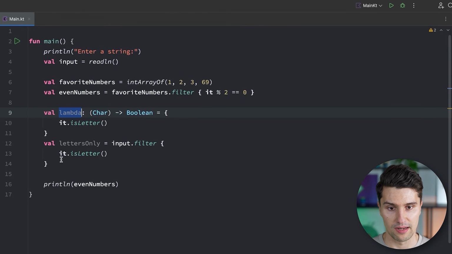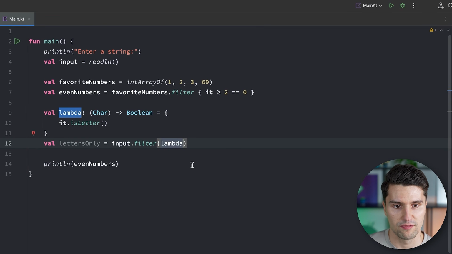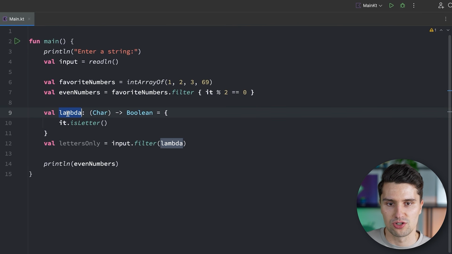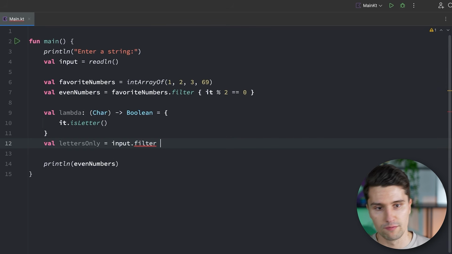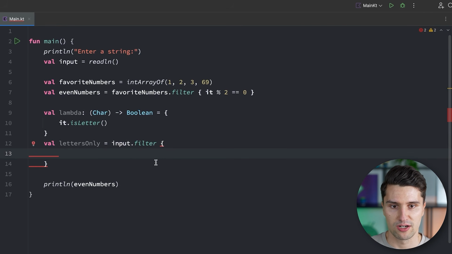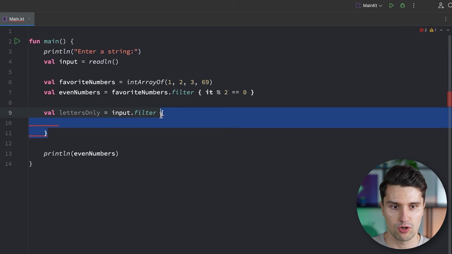And then we can take this Lambda and actually pass it as a normal argument here to our filter function. So this shows you that this Lambda function is actually not just some random block of code, but it can be saved in such a val or var. And then we can use this as a normal object or variable in our code and pass this around as parameters to such functions. And what we did before is just the convenient way of creating such a Lambda function so that we don't need to do something like this before. But in the end, this block of code is just to be seen as an argument, as a parameter of this filter function.